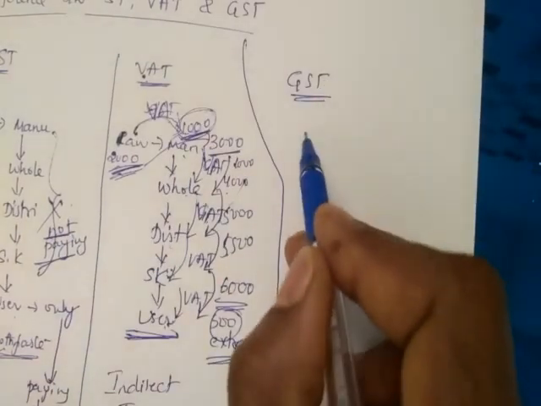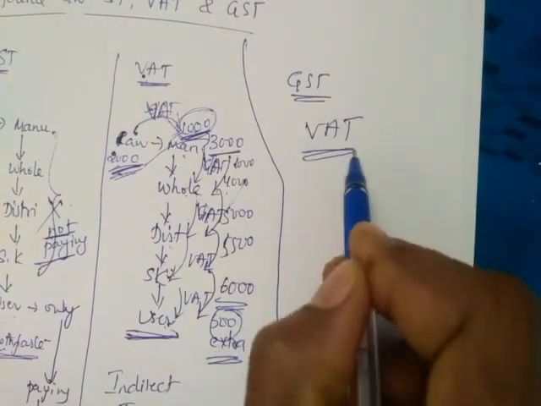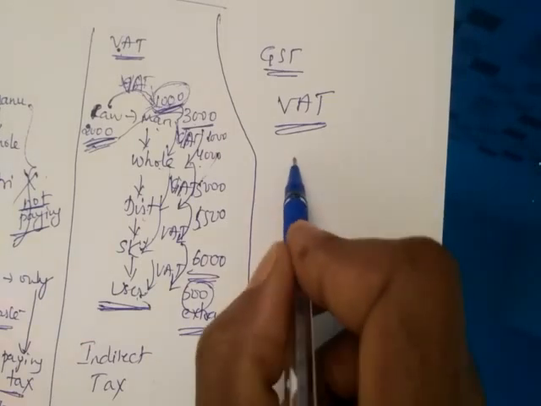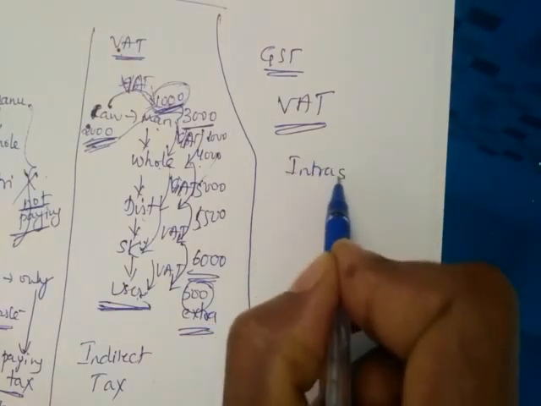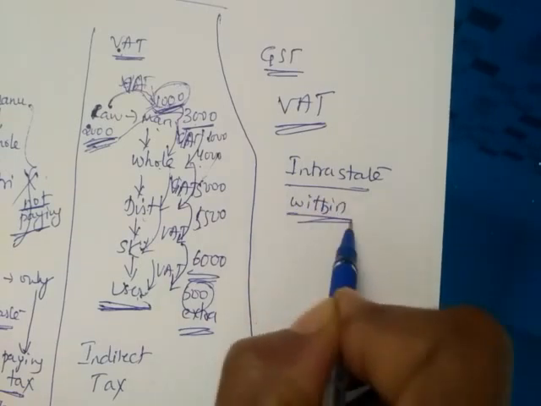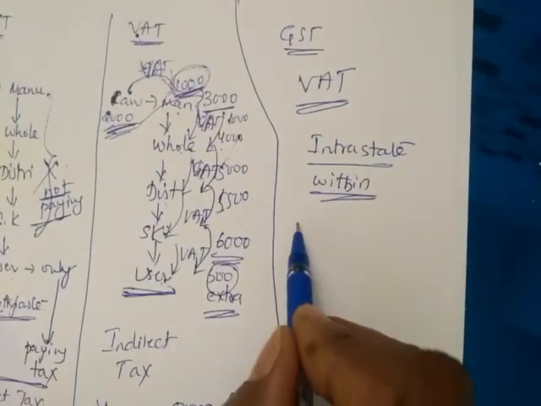Next is GST. GST is like VAT only, students. GST and VAT both are almost the same. But what they did in intrastate. Intrastate means within the same state.